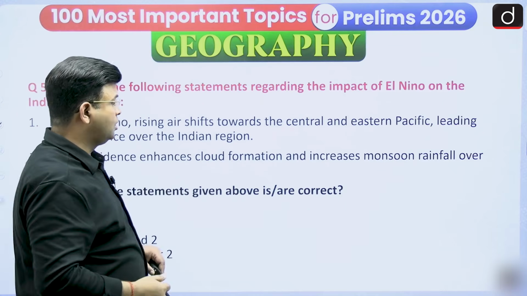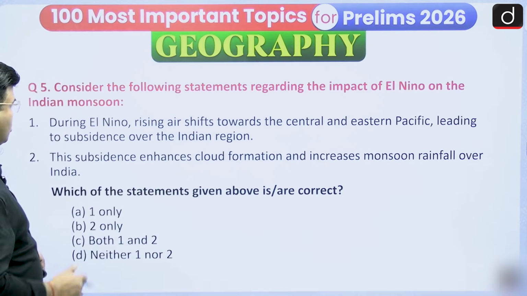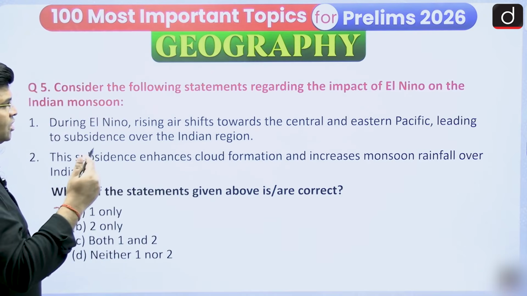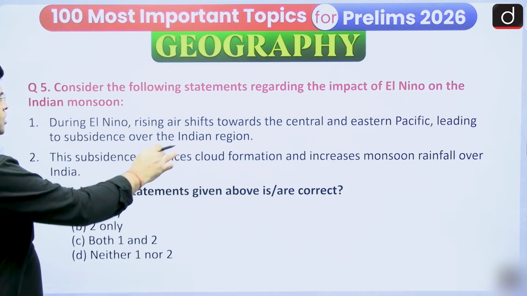So consider the following statement regarding the El Nino on the Indian monsoon. During El Nino, rising air shifts toward the Central and Eastern Pacific, leading to subsidence over the Indian region.